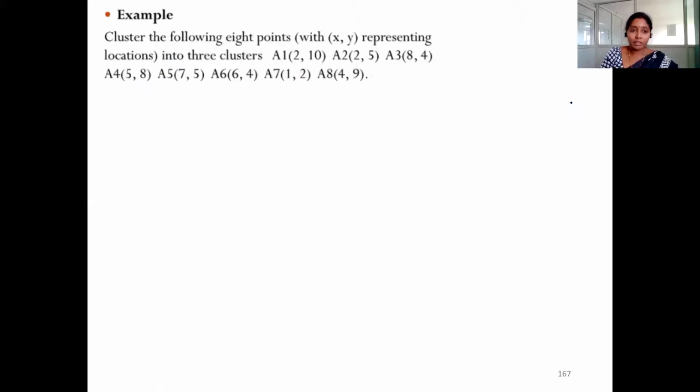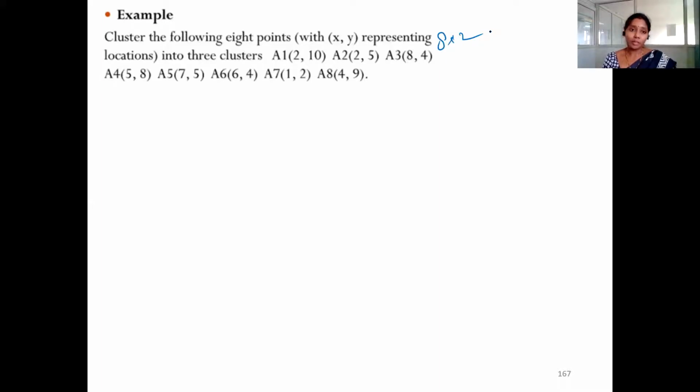And this can be explained with an example. Let us consider we have some 2-dimensional data, and this is our data. What is the shape of the data? How many points do we have? 8 rows, 2 columns. X is one column and Y is another column. That means 2 attributes for this data, and there are 8 records or 8 objects.